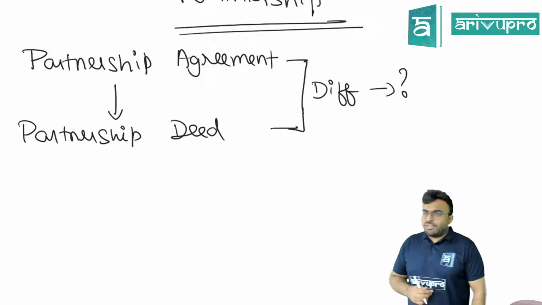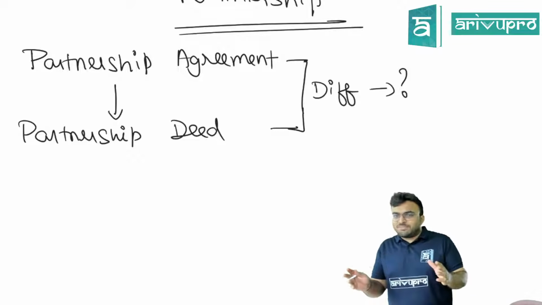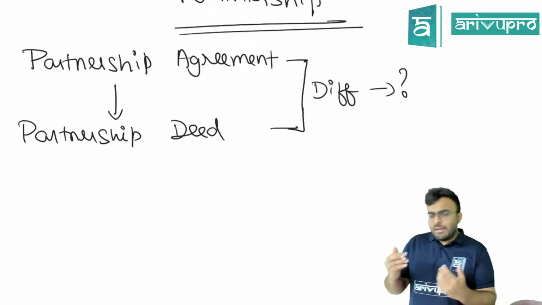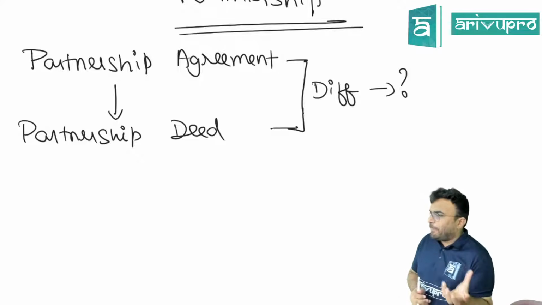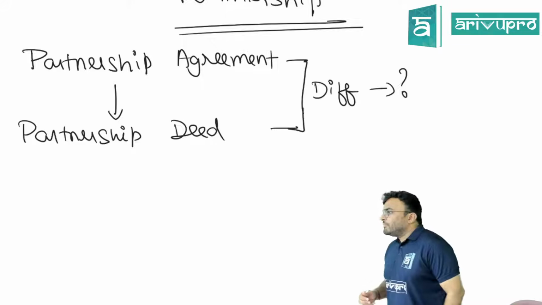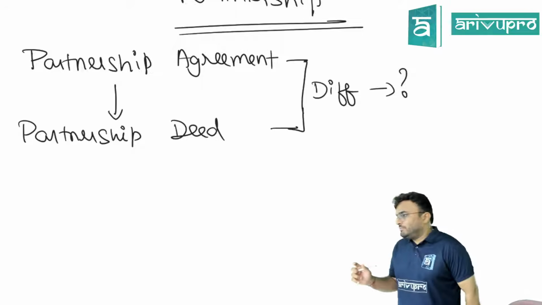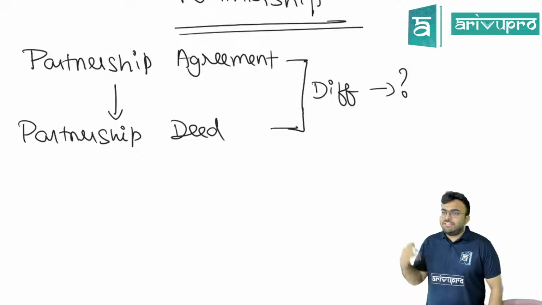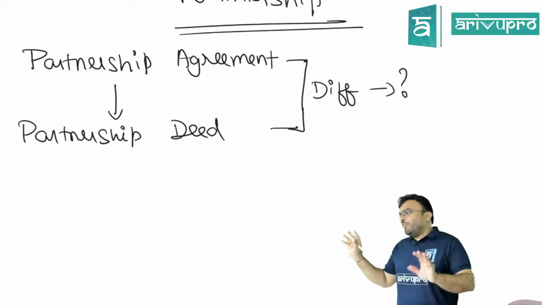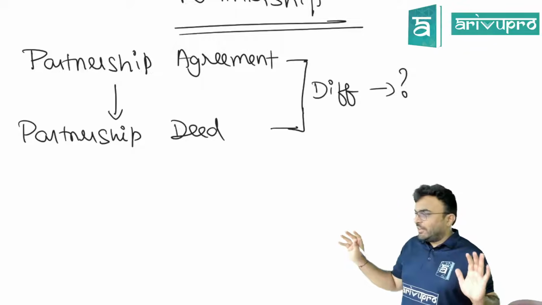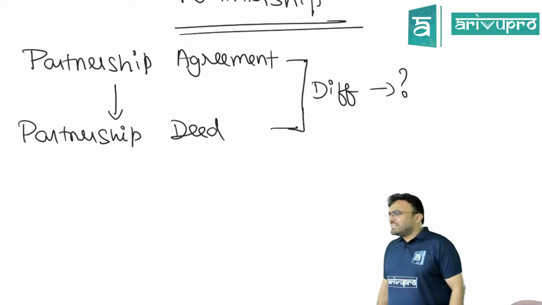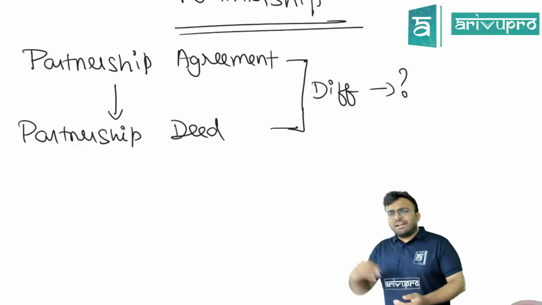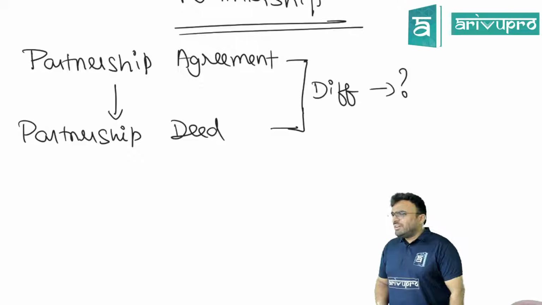Agreement can be oral or written, yes, but you are telling me the differences. Imagine I have written everything, a written agreement. How does this written agreement become partnership deed? It should be registered. Registered with what? Not ICAI. Register of Firms, ROF. Clear? It should be registered. Then it becomes partnership deed. What is the difference, guys? This is also signed by all partners. That is also signed by all partners.